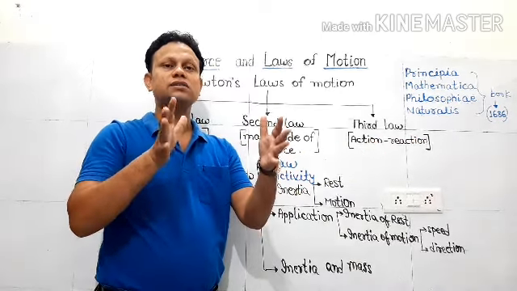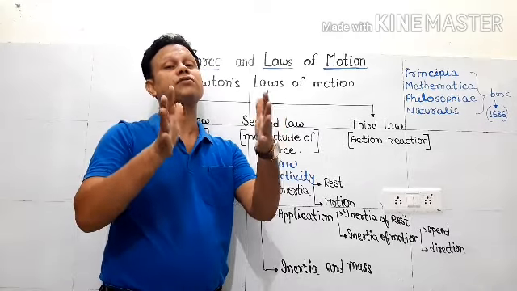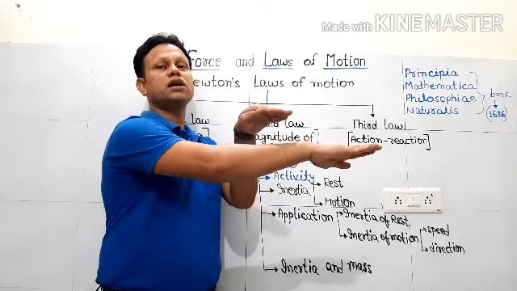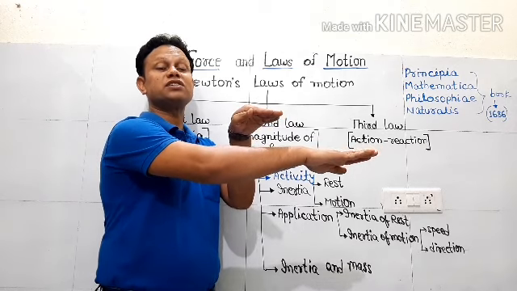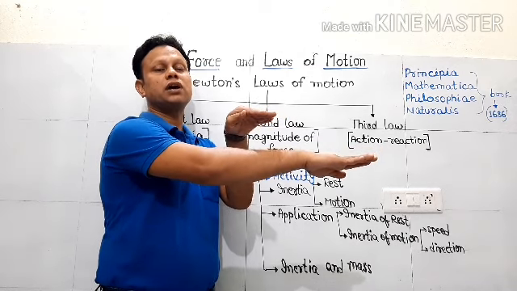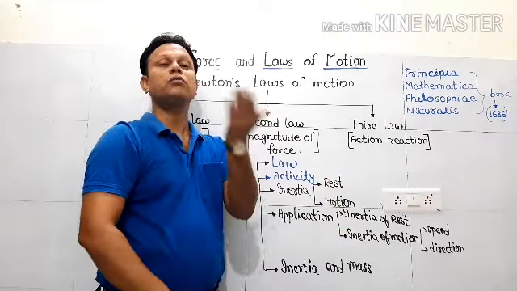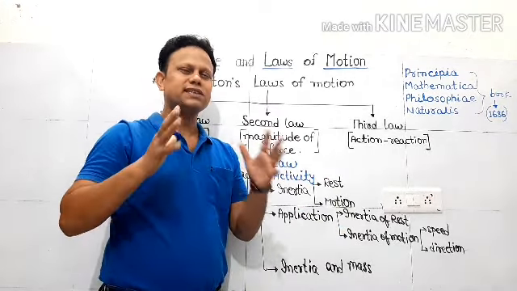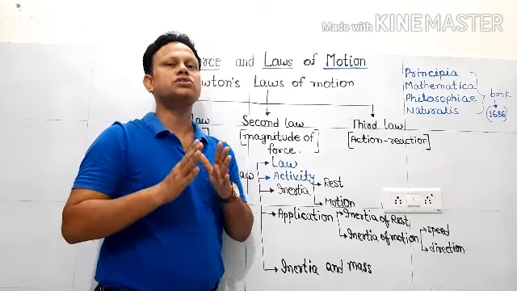But the luggage has a tendency to remain at its state of rest. So the bus will move ahead and the luggage, due to its inertia of rest, will remain at the same position, and finally the luggage will fall backside. That's why we need to tie it. So there are various examples which talk about inertia of rest.